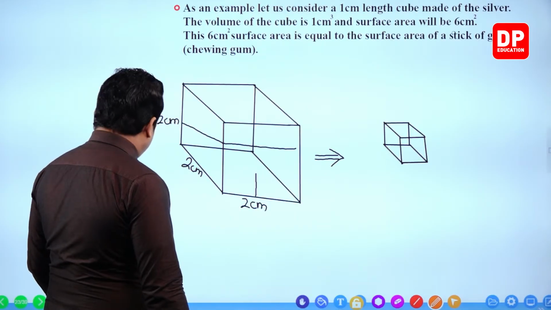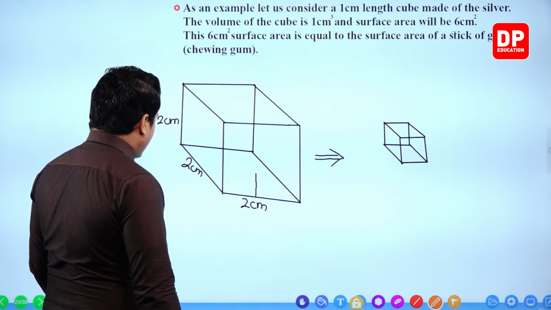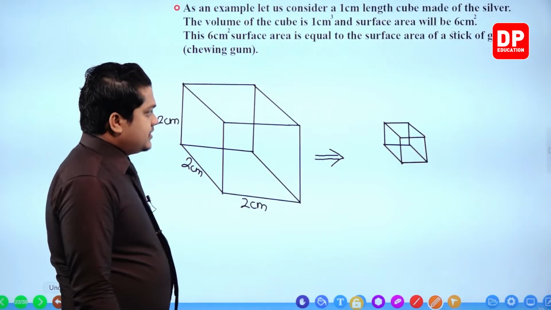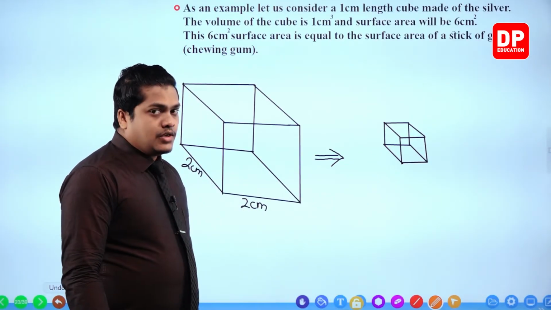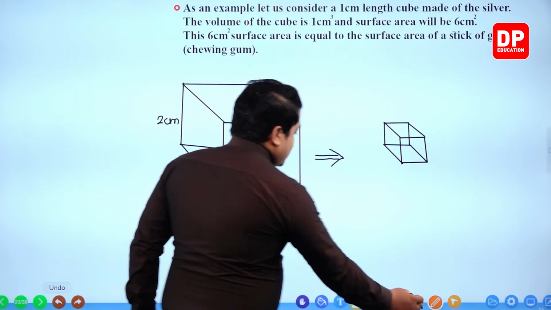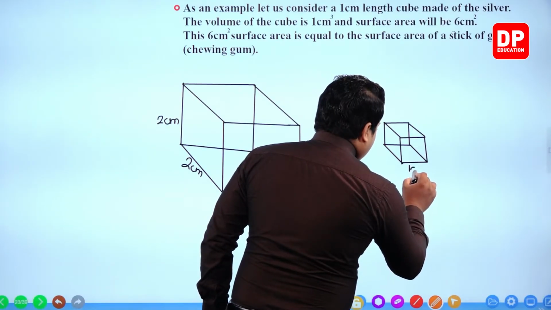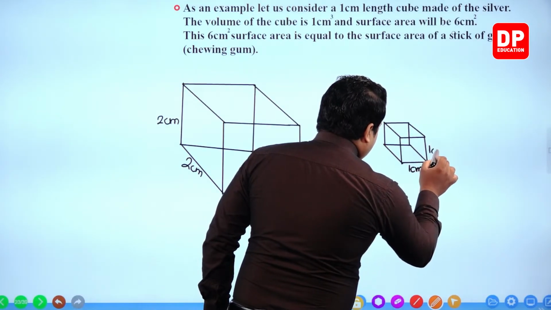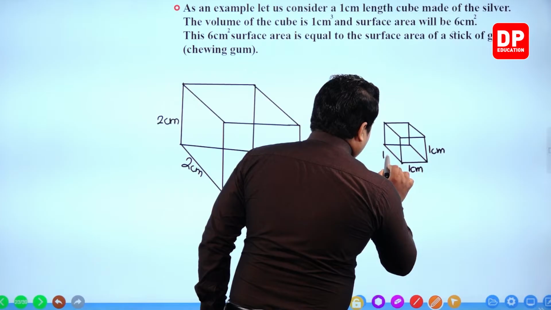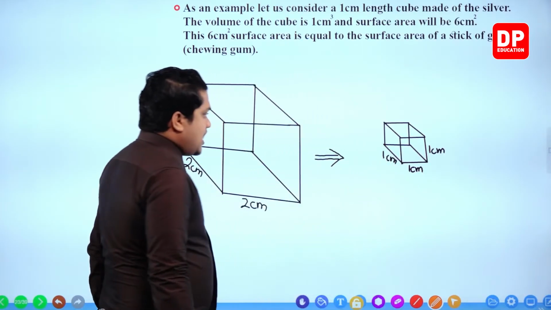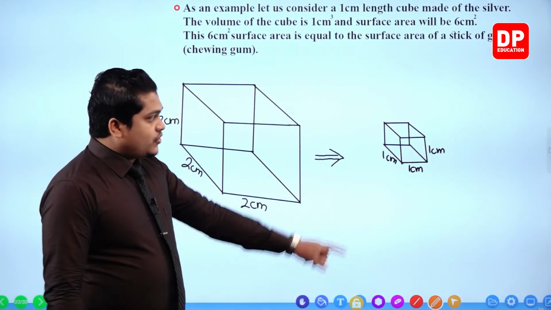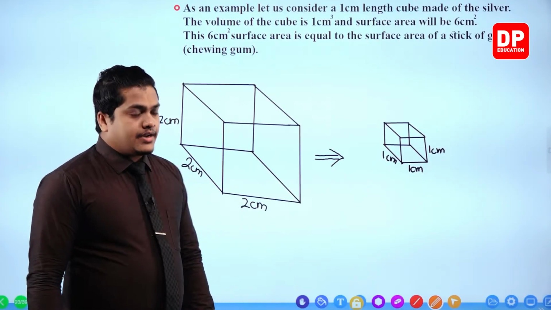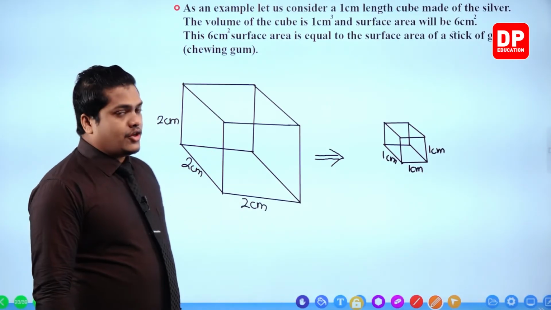I'm going to cut this thing into smaller pieces like this. The side length of each of these is 1 centimeter. So my question is, how many of those smaller cubes can be cut from this larger cube?